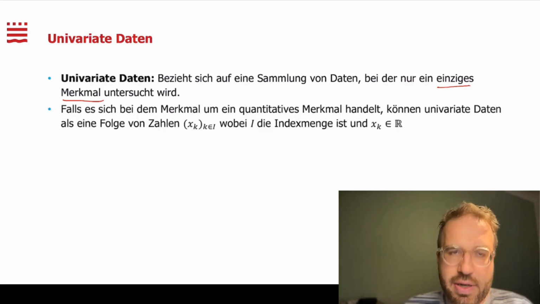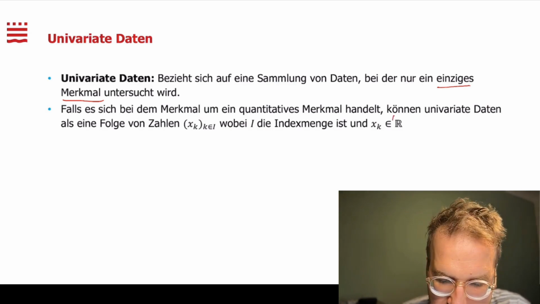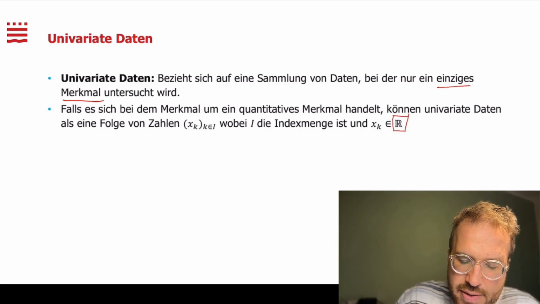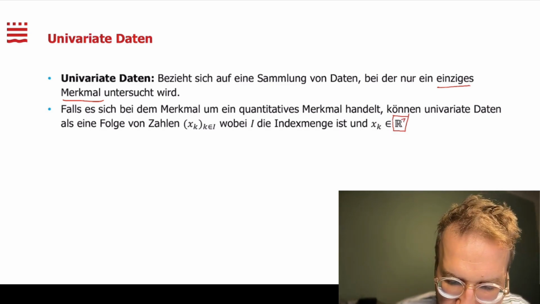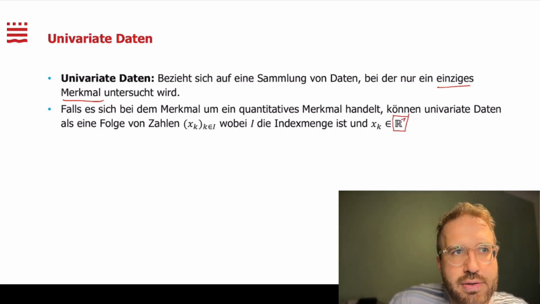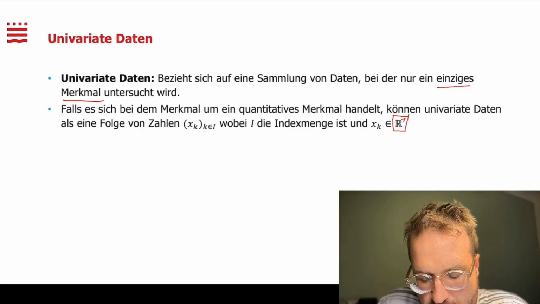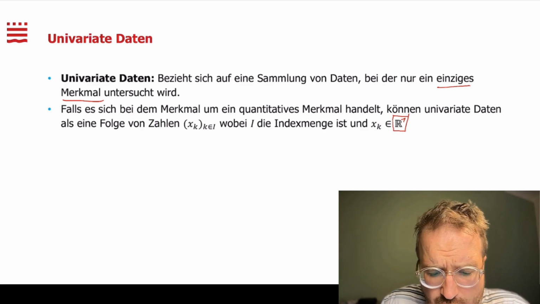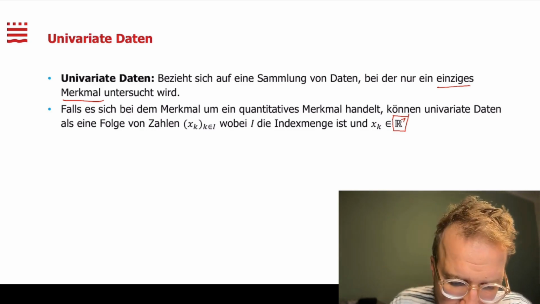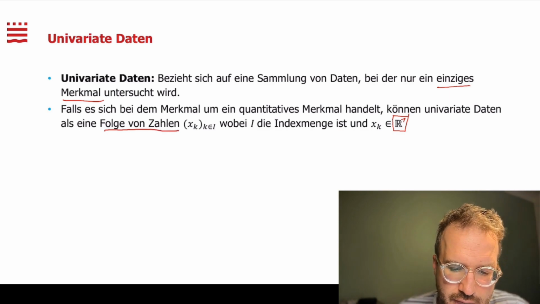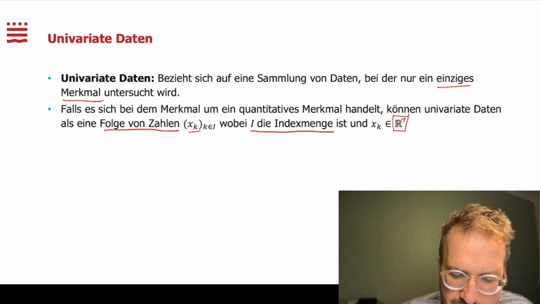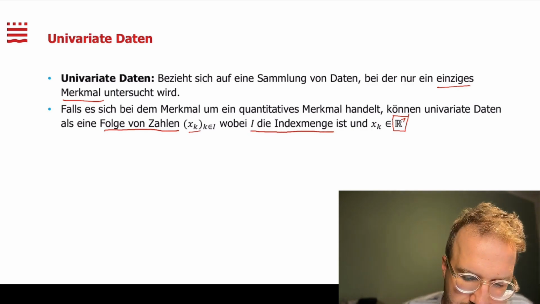We start a bit from right to left. This means, first of all, that our value lies in the real numbers, so in R to the power of 1, we could also say, lies our so-called x_k. So what univariate data are is a sequence of numbers that we can call x_k, where k ranges over an index set. That sounds more complicated than it is.